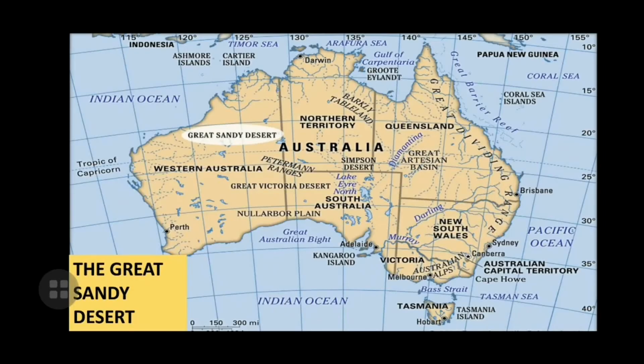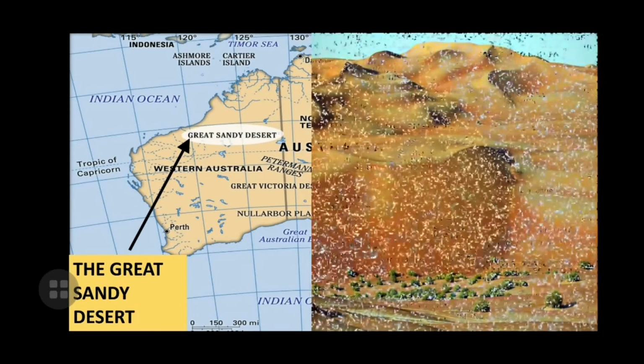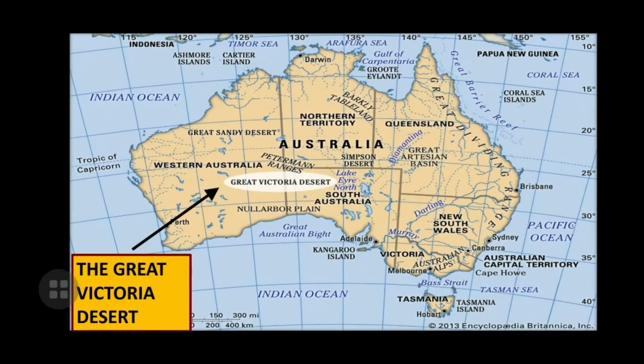Then we have the Great Sandy Desert and also the Great Victoria Desert, which are in Australia.